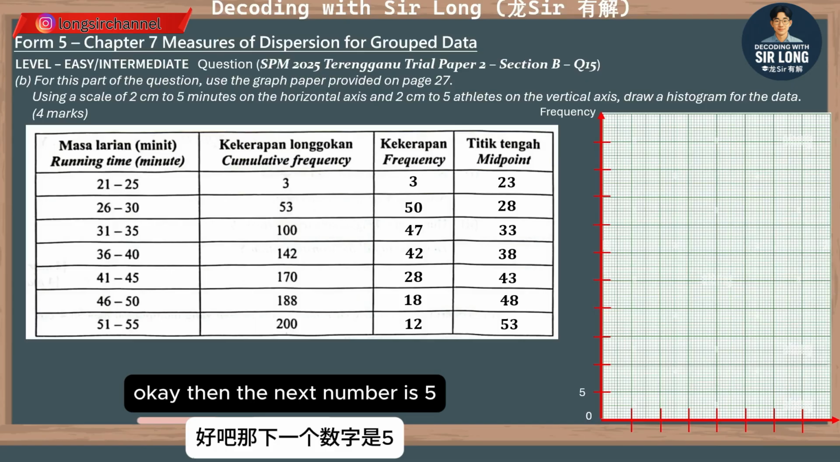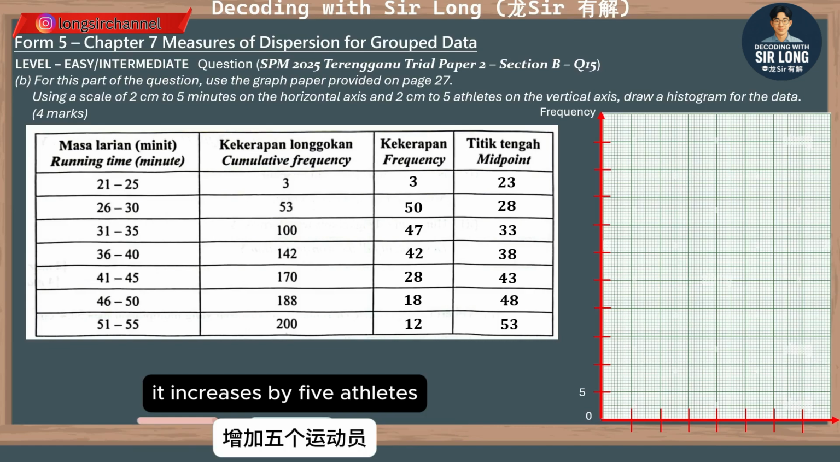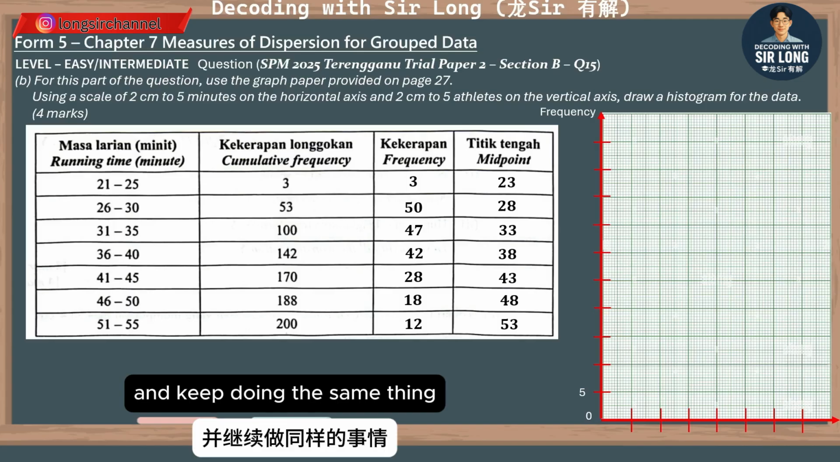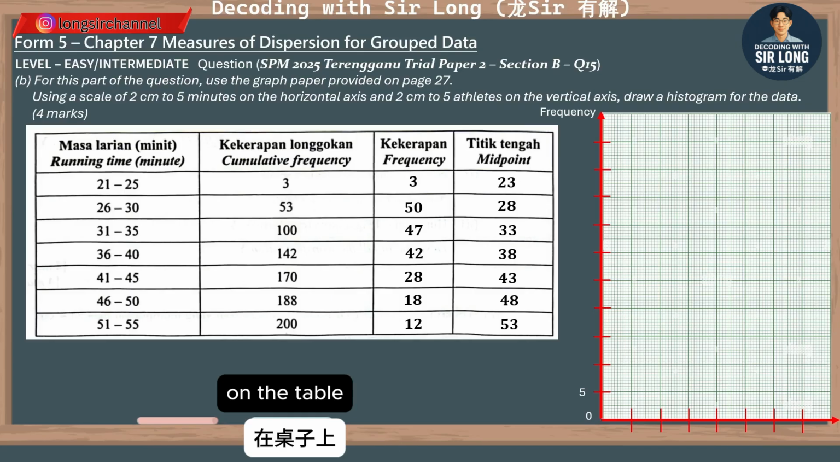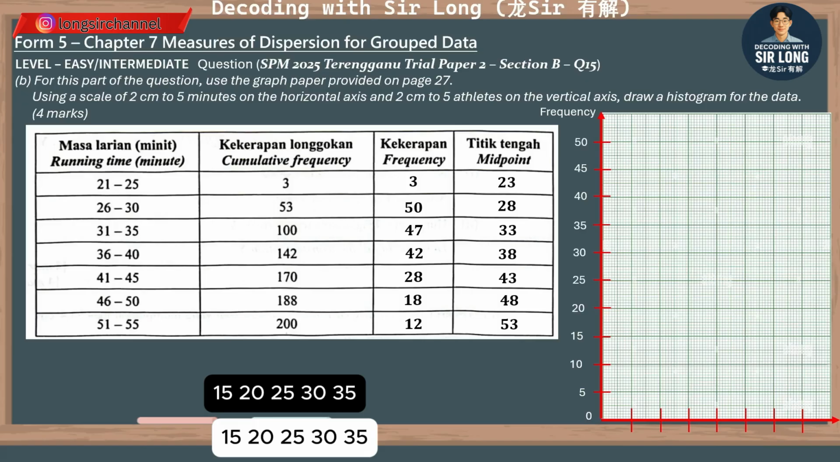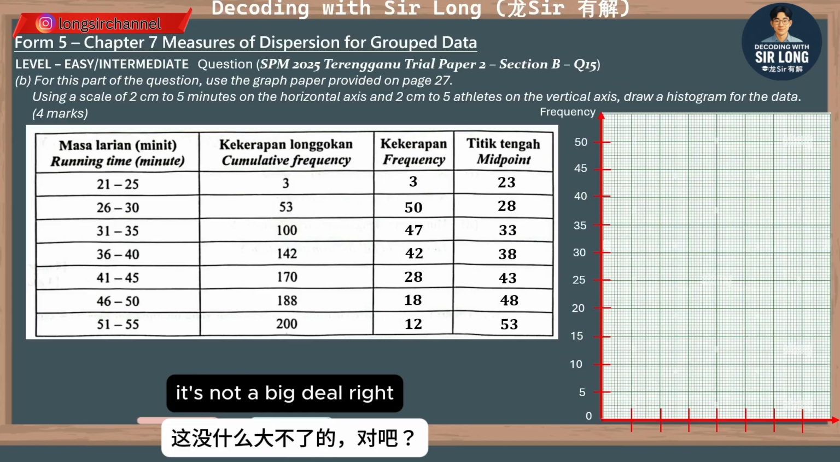Okay, then the next number is 5 because we know that for every 10 grids or 2 cm, it increases by 5. And keep doing the same thing until you are able to fill out the frequency on the table. Okay, 10, 15, 20, 25, 30, 35, 40, 45, and 50. So far so good, all of you. Okay, it's not a big deal, right?